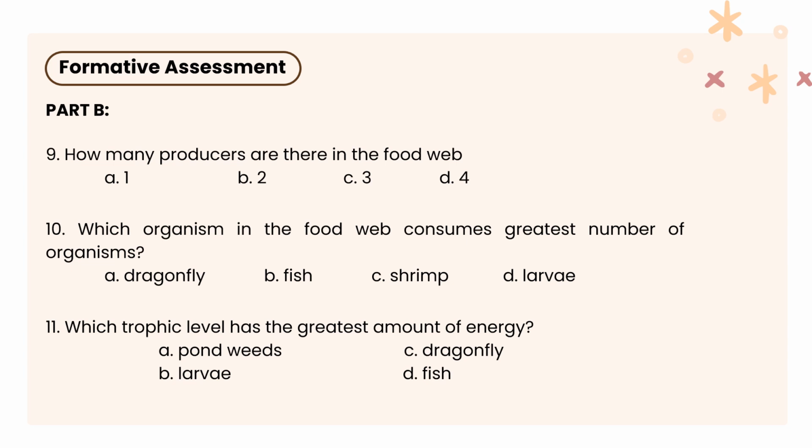Number 9, how many producers are there in the food web? The correct answer is letter B. Number 10, which organism in the food web consumes greatest number of organisms? The correct answer is letter B, fish. Now, which trophic level has the greatest amount of energy? The answer is pondweeds.